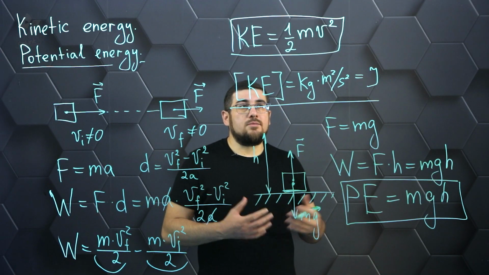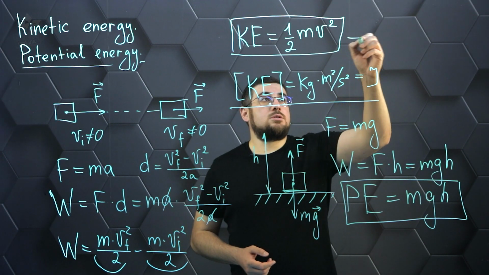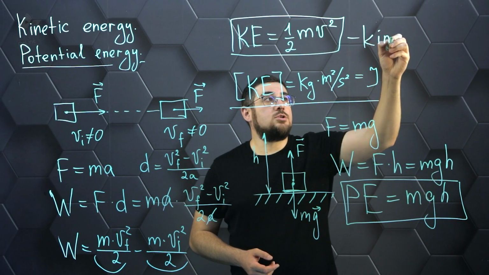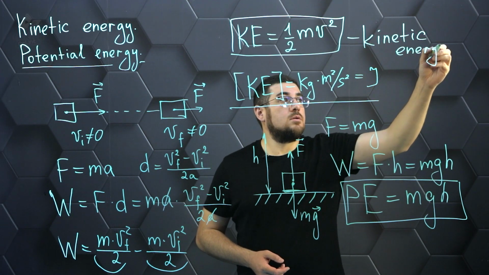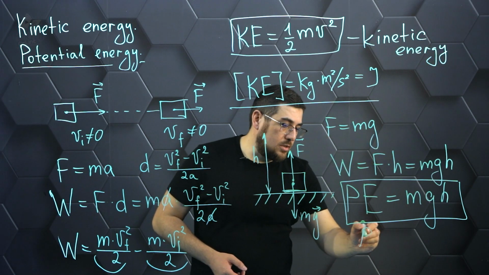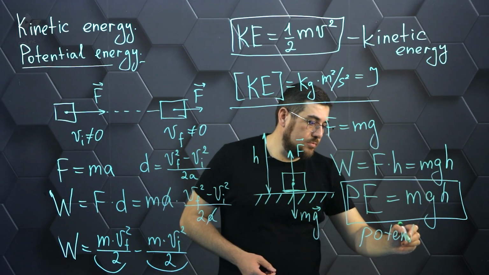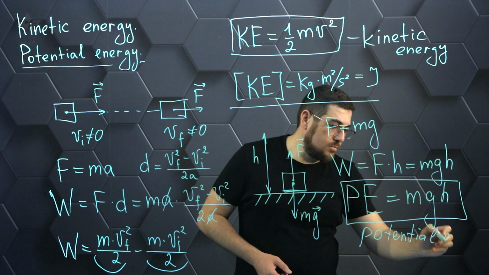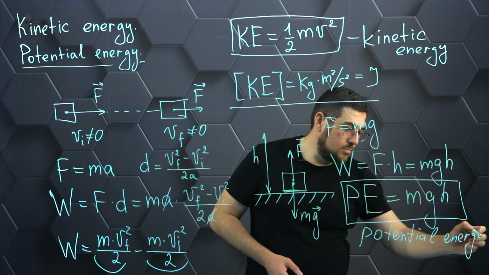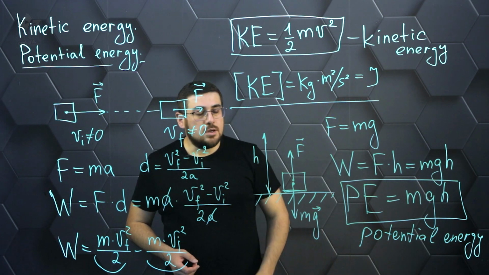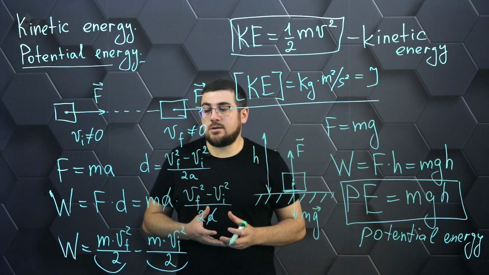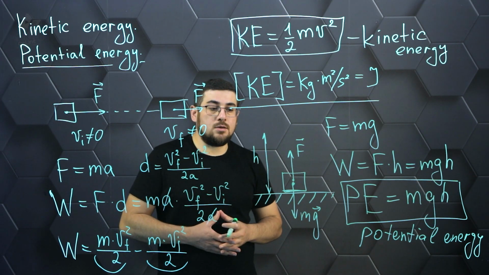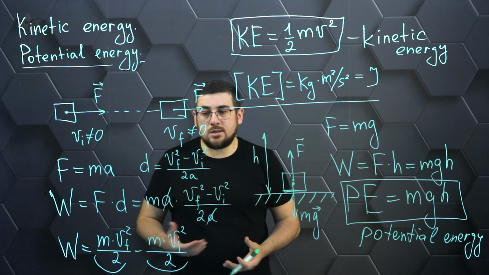So the two types of energy that you and I have been introduced to today are kinetic energy and potential energy. These are two components of one energy that a body can have. It will be called total energy in this case, and we will learn about how this energy behaves in our next lessons.